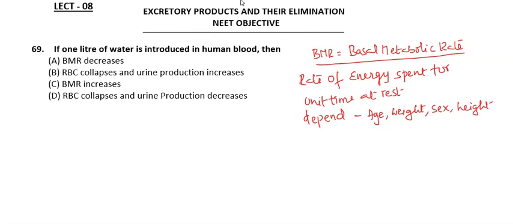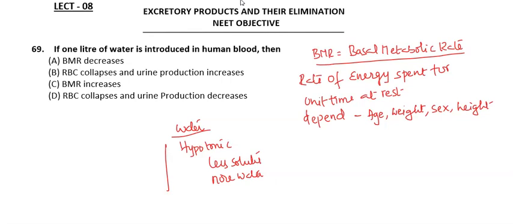So now the next option: RBC collapses and urine production increases. Yes, so here what happens, the water is hypotonic. Hypotonic means it has fewer solutes and more water.